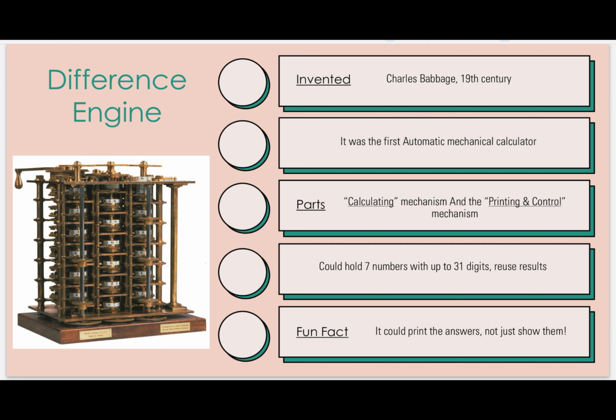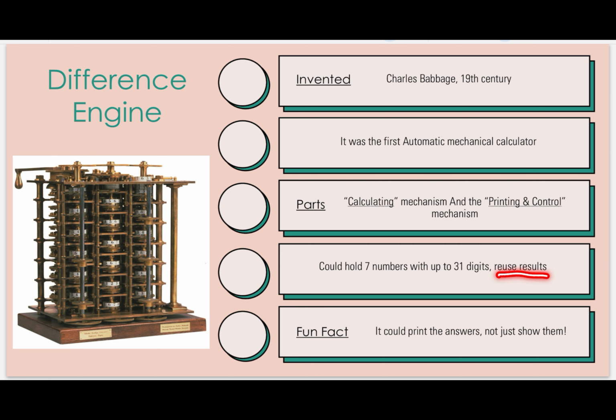What parts did it consist of? It consisted of two main parts, the calculating mechanism and the printing and control mechanism. These are the two main parts of this calculator. What was, we can say, a drawback also? It could hold up to 7 numbers. How many numbers? Only 7 numbers. But with up to 31 digits, meaning it could hold 7 numbers and one number could hold up to 31 digits, not more than 31 digits.